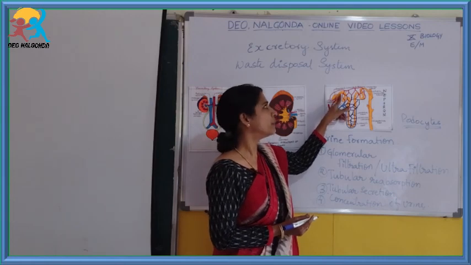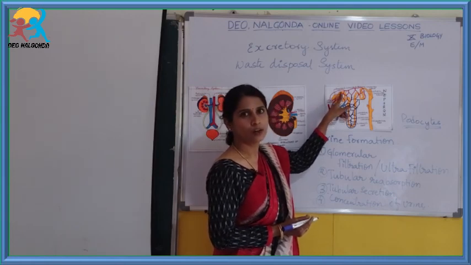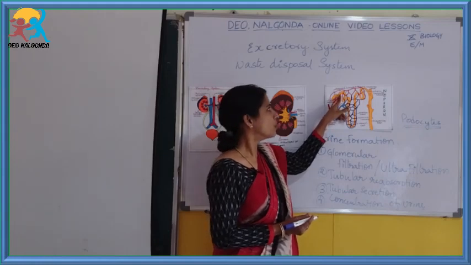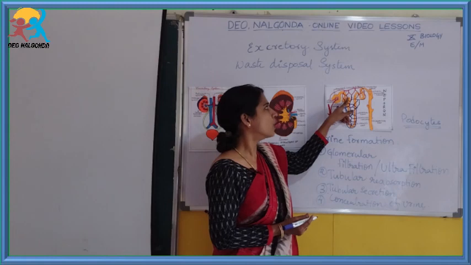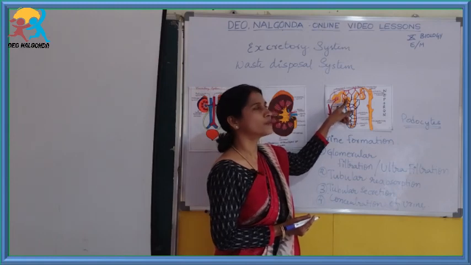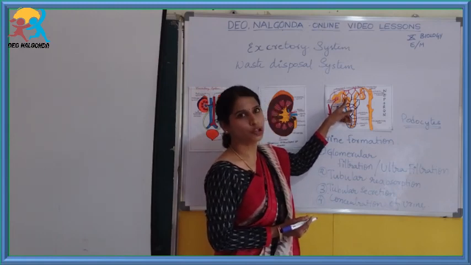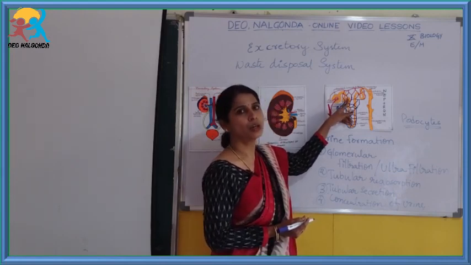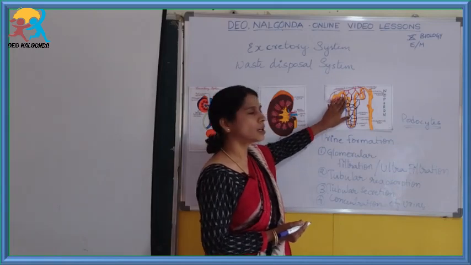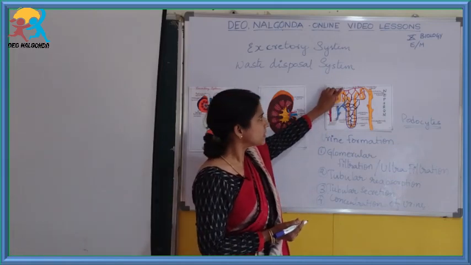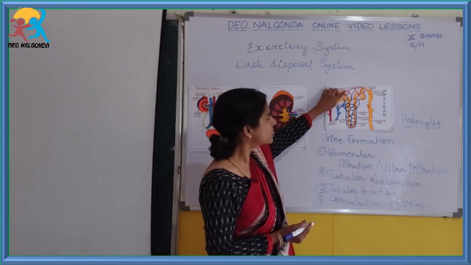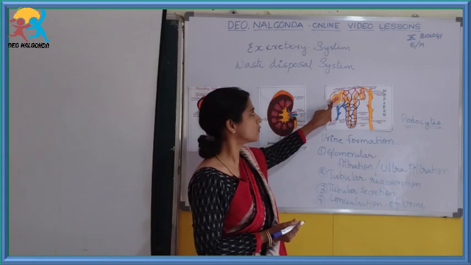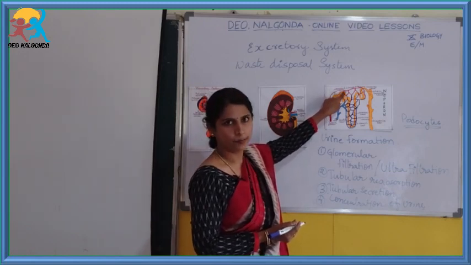So it comprises lots of water and lots of useful substances along with the waste. So the primary urine which is formed here is very dilute. So the dilute urine reaches the proximal convoluted tubule. The proximal convoluted tubule is again covered by this peritubular network of blood vessels which is formed from the efferent arteriole.